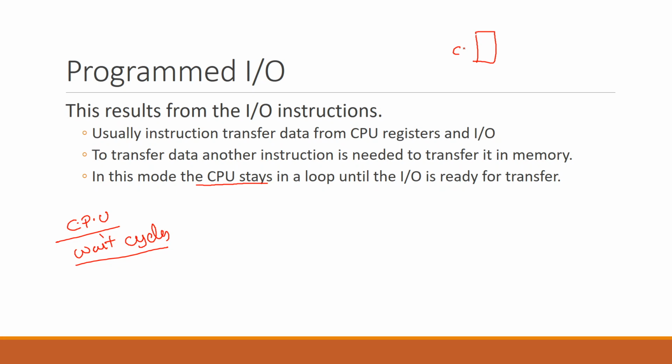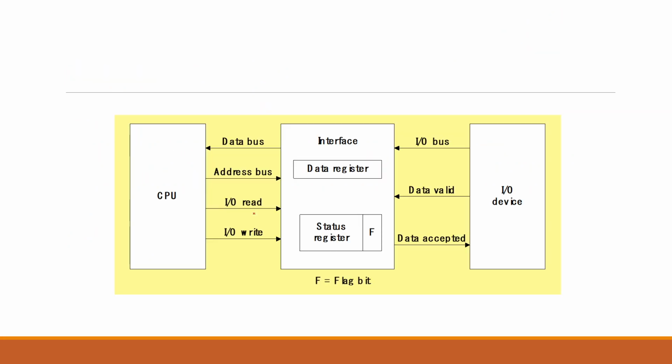In the case of programmed IO, this is your CPU, this is your IO devices, and this is your main memory. For transferring the data from IO to main memory, first it will go to the register and then it will go to the main memory. So this is an example of programmed IO.